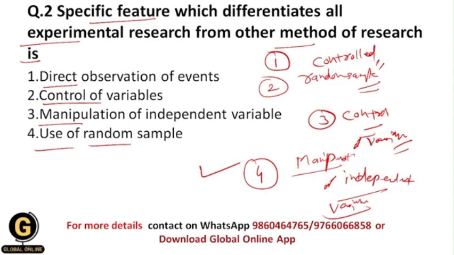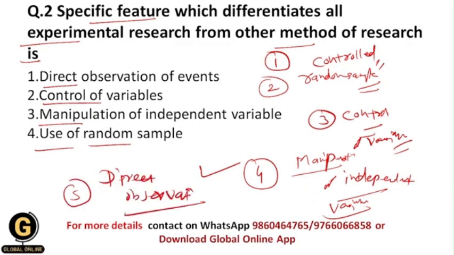Another salient feature is direct observation. You can do direct observation in this research method as well, but this is not the unique feature, and that's why the correct answer for this question is 3, that is manipulation of independent variable, because this is the unique feature of the experimental research method. Other features are there in the experimental research method, but these features are there in other research methods also.